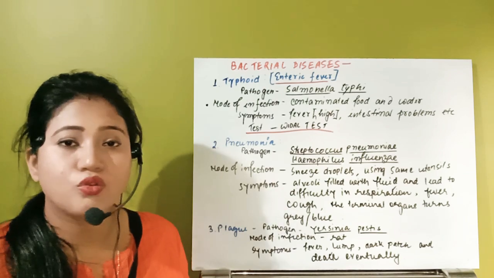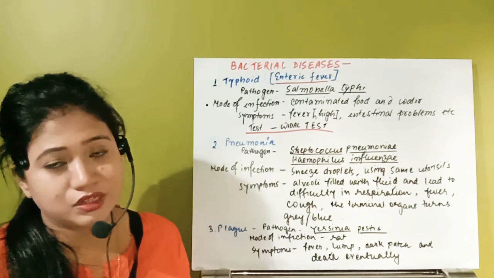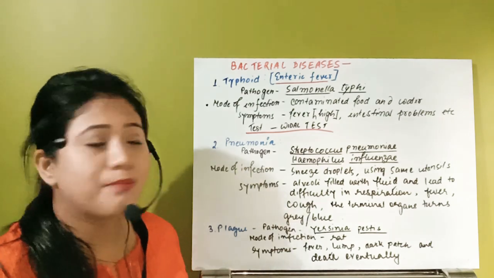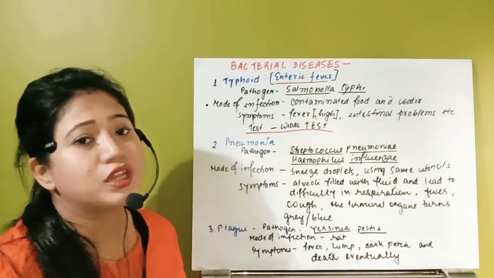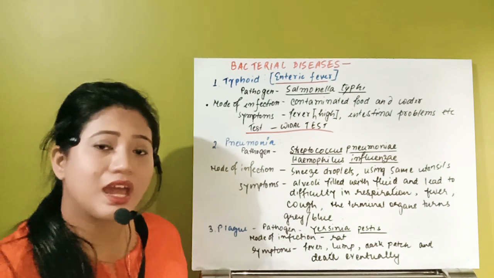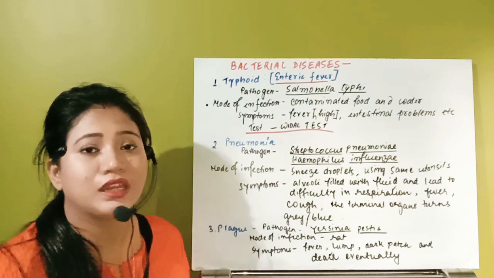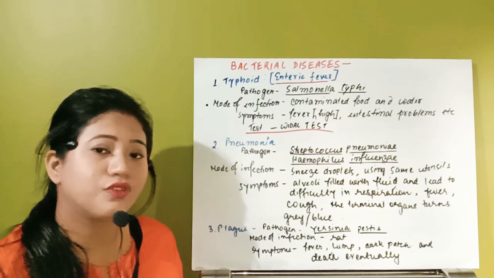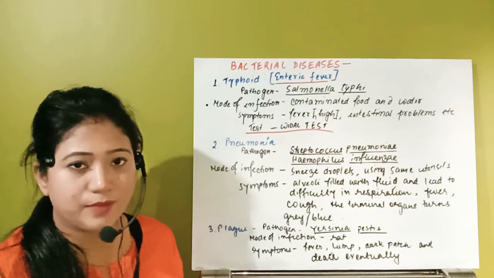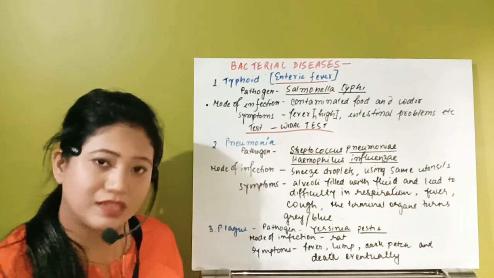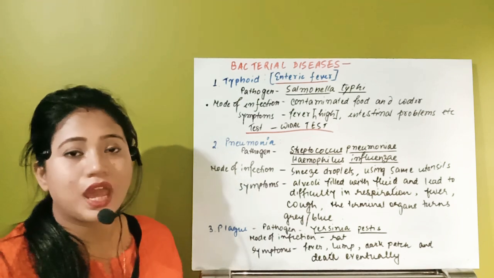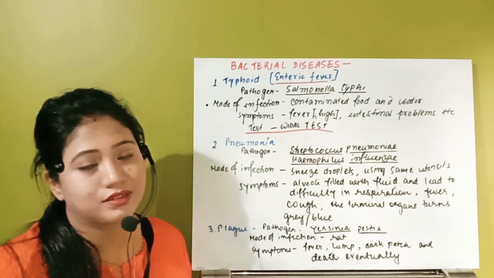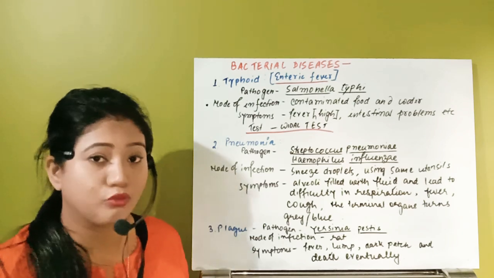It will not go to the respiratory region, the windpipe. What happens in pneumonia is it actually goes to the lung, and after that in the alveoli it starts to fill with fluid. So these are the basic two differences between common cold and pneumonia. So this is also important. This is asked many times that though they have the same type of symptom, what part of the body is affected in common cold and in pneumonia.